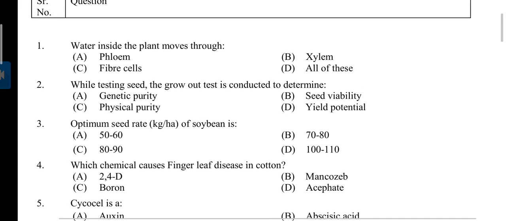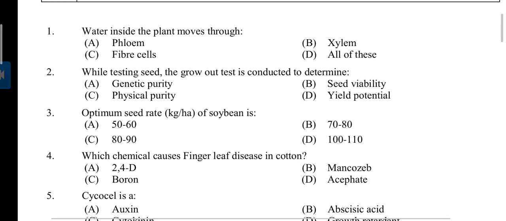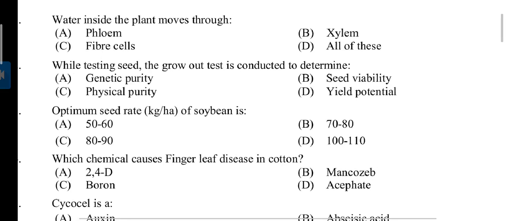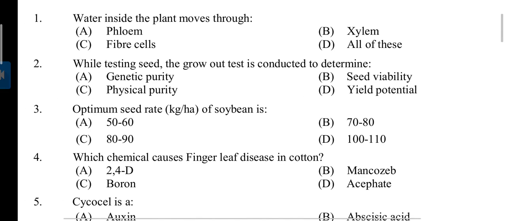Question number 1. Water inside the plants moves through. Answer is B. Xylem. Second question is, while testing seed, the grow out test is conducted to determine. Answer is A. Genetic purity. Question number 3 is, optimum seed rate of soybean is. Answer is B. 70 to 80 kilogram.